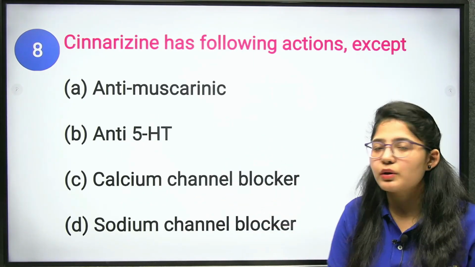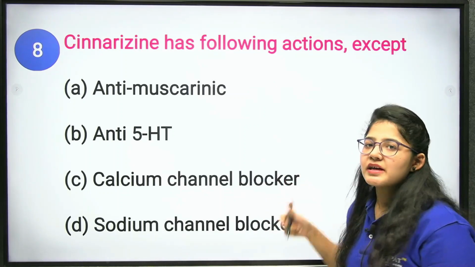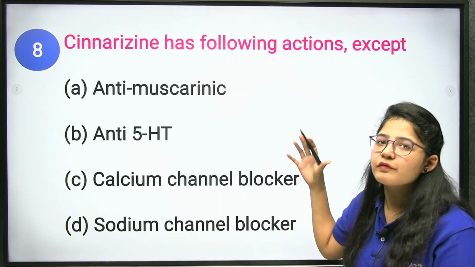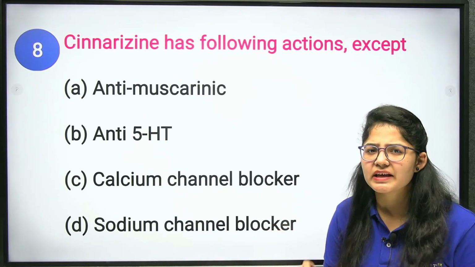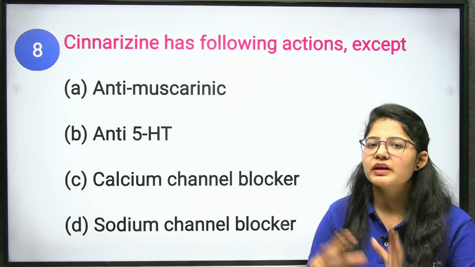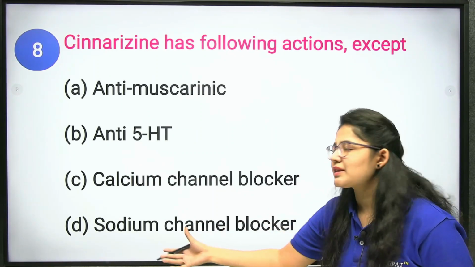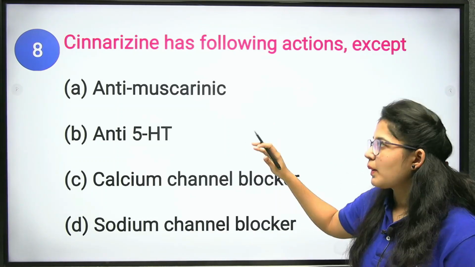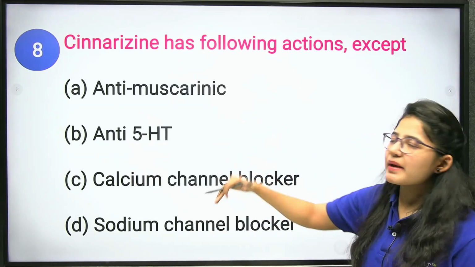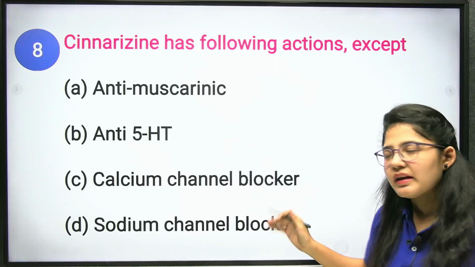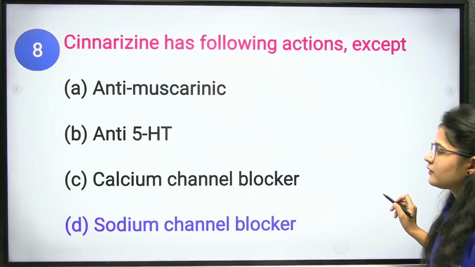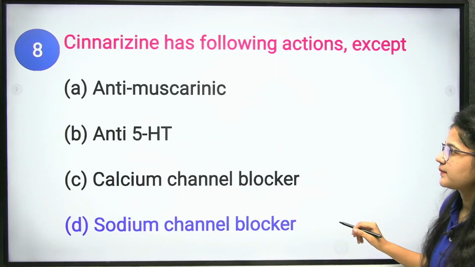It also blocks the calcium channels to inhibit vomiting. But the sodium channel blocker is present especially for your heart. It is present on other parts also, but mentioned especially for your heart. These three have the same mechanism to inhibit your vomiting process. Clear? Okay. Now, the next question.